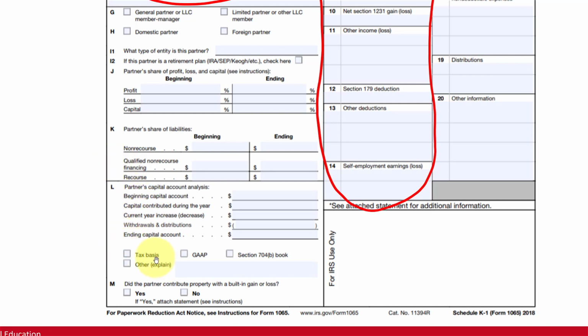Even notice down here, these are topics that were mentioned in Chapter 9. If you keep strictly to the numbers we've been talking about, the partnership would be recording things at tax basis. And here's what you would learn in an advanced financial accounting class for partnerships: GAAP rules. This section 704(b) kind of refers back to the fair market valuation of items versus the cost basis of items. So more like GAAP than the tax basis.